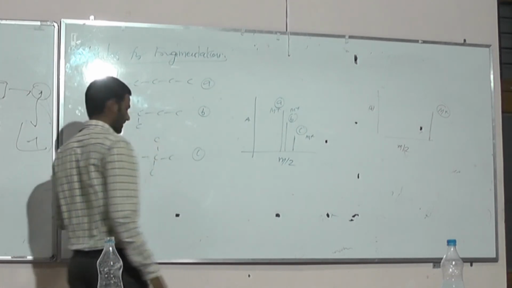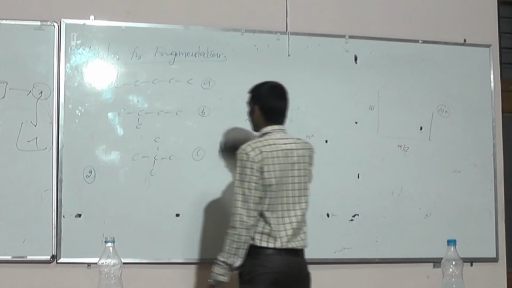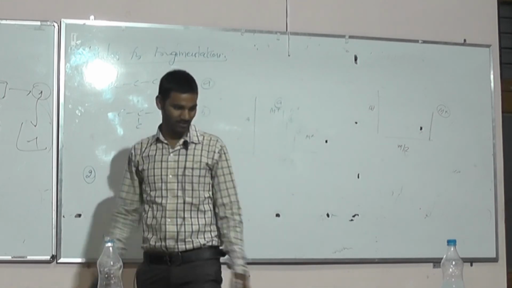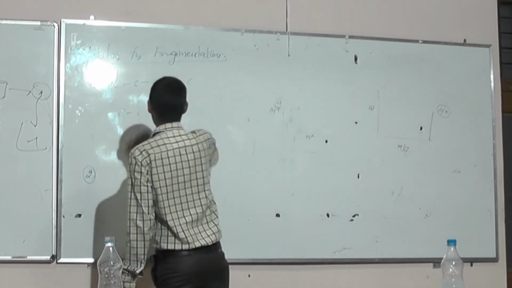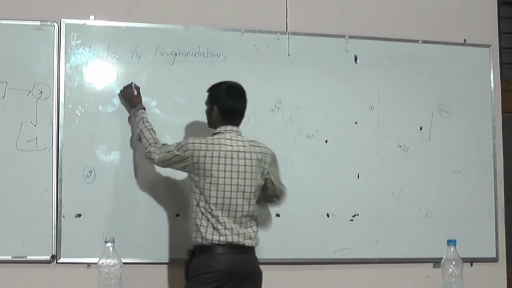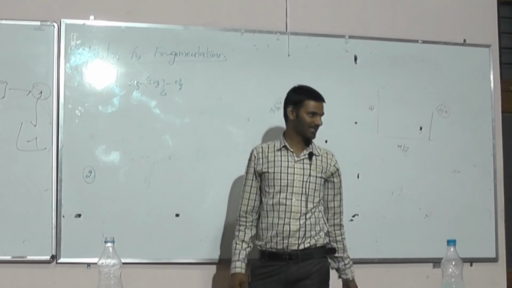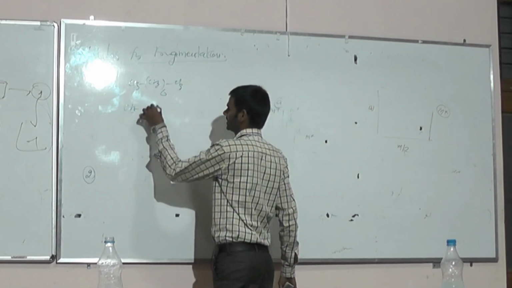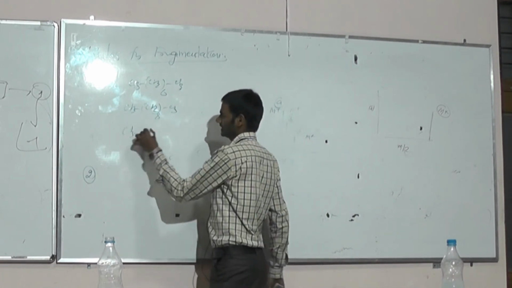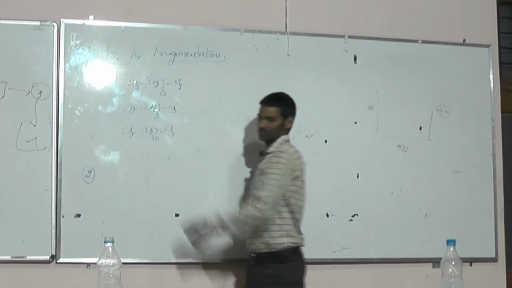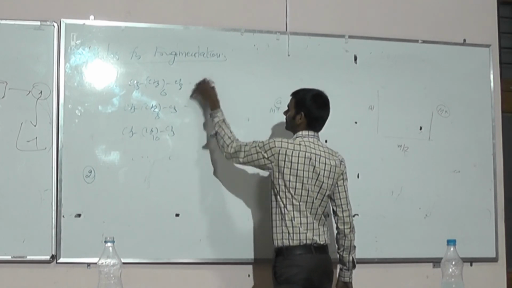Coming to the second rule: the relative height of the molecular ion peak is high for low molecular weight compounds, but the height gradually decreases as the molecular weight increases. For example, CH3 (CH2)6 CH3 is n-octane, with 8 carbons. The next one is CH3 (CH2)8 CH3, with 10 carbons, n-decane. Then CH3 (CH2)10 CH3 is dodecane. So this is the first compound, the second compound, and the third compound.